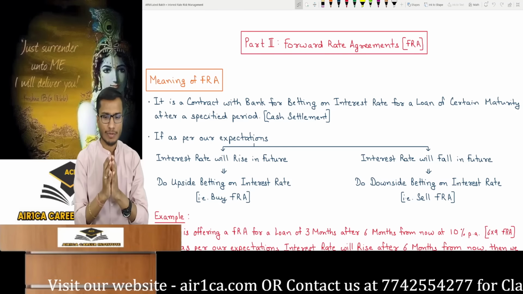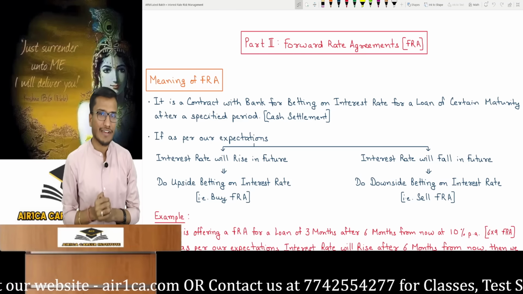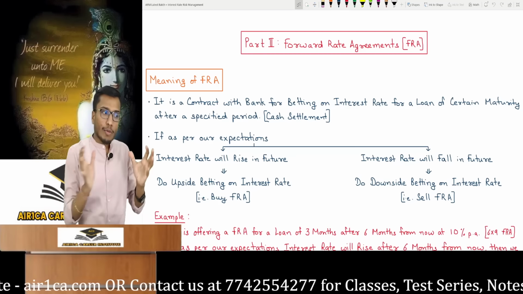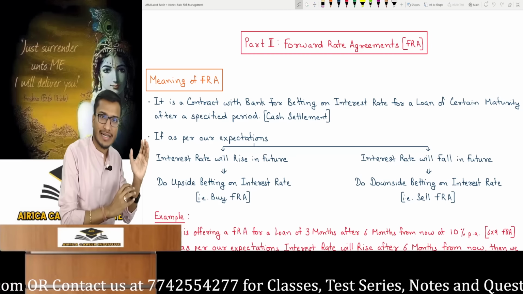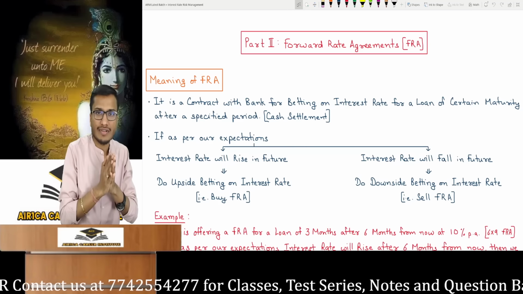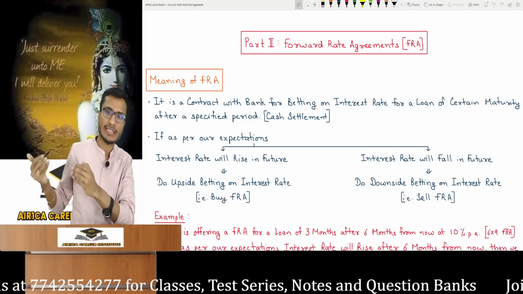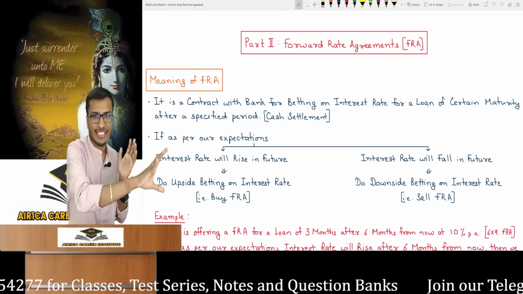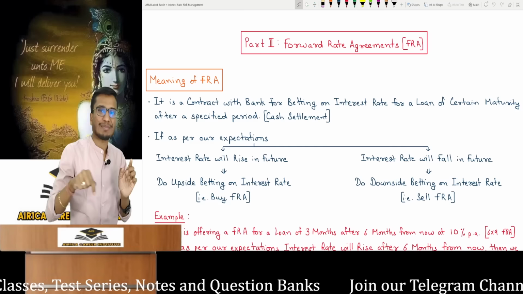I explained the basic concepts in class. Second part is forward rate agreements, FRA. Now our interest rate derivative part is starting. So now you should recall all the things I explained in the derivatives chapter. Make sure you have revised it. Those who are directly referring to this chapter through this revision, who haven't watched the full regular batch, if you're attending this revision, first listen to the derivatives revision you received. So refer to that first, then come to this chapter.